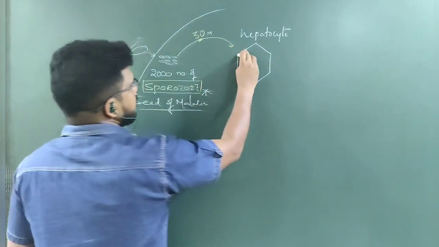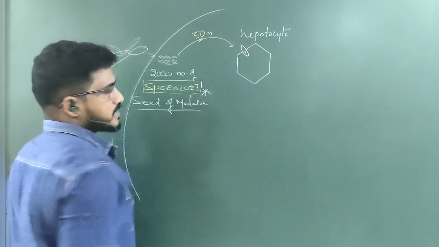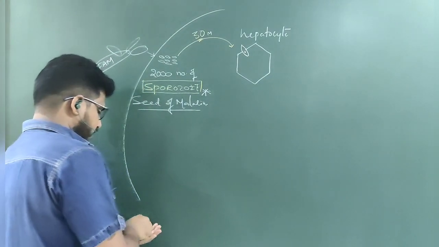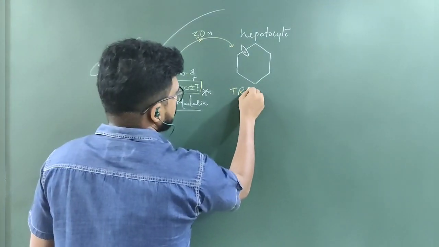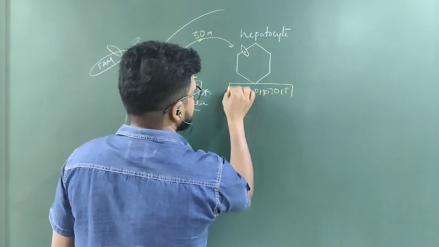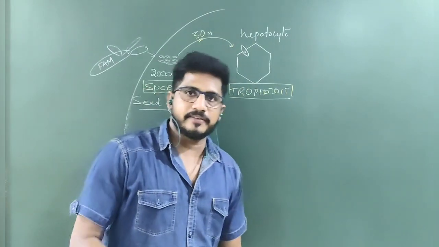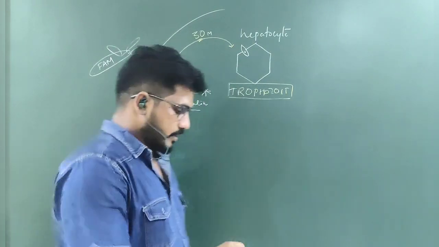So for that it is selecting the hepatocyte to eat the glycogen. Then that stage is called trophozoite. Trophozoite is the stage where the sporozoite is attacking the hepatocyte to eat the entire glycogen.